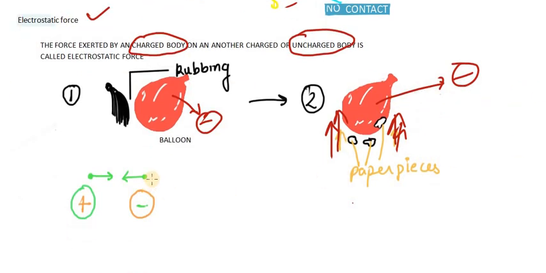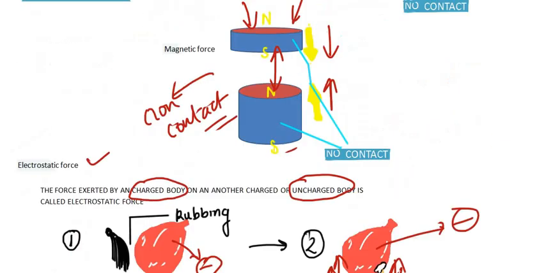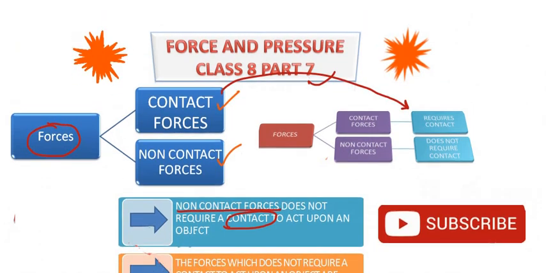Let's consider another example. Here there is a positively charged body and here there is a negatively charged body. They will attract each other. They are not in contact. Even though they are not in contact, they are attracting each other. They exert a pull force. So electrostatic force is a non-contact force.